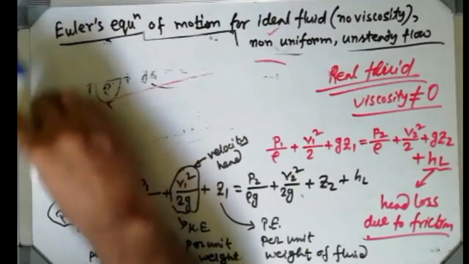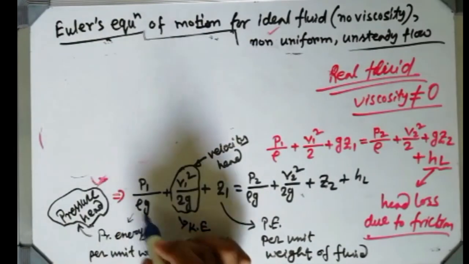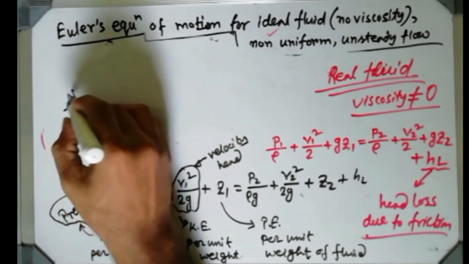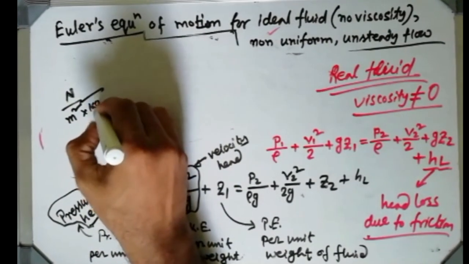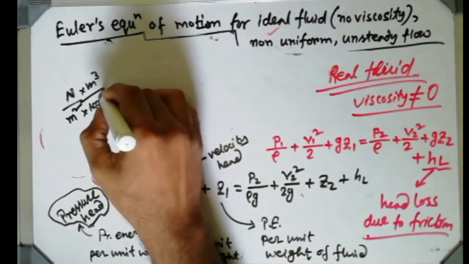Unit is a very crucial thing, beta, unit will tell you what that is. Check the pressure term P by rho g. P is Newton per meter square, the unit of P. Rho unit is kg per meter cube, and g is meter per second square.